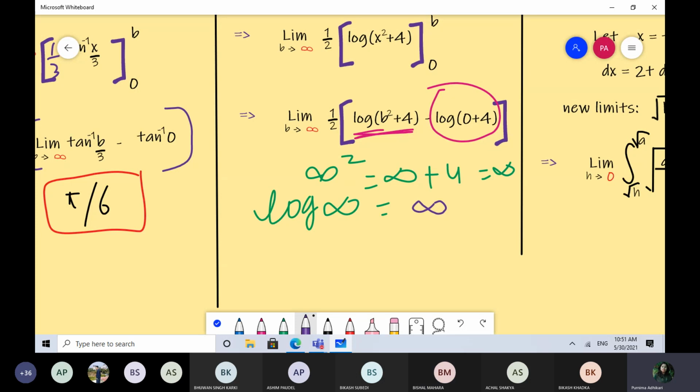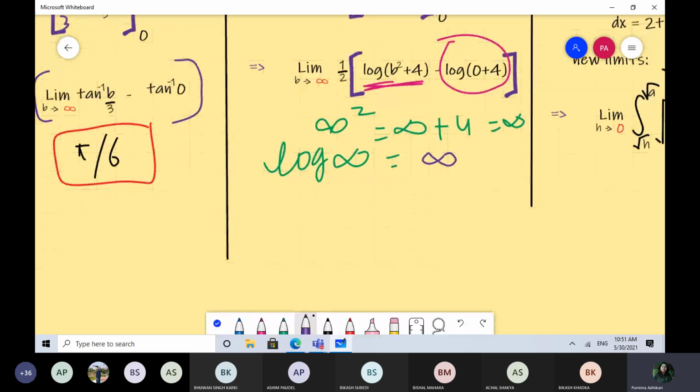No, you are using another concept. I will explain this. Why is it infinity? It will be clear. Just tell me one thing. Before writing log infinity equals infinity, keep this in mind: what is the base of log? 10? Exponential, ma'am, e. We are talking about natural log.